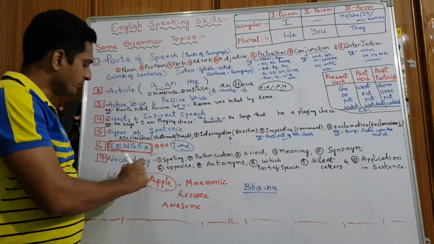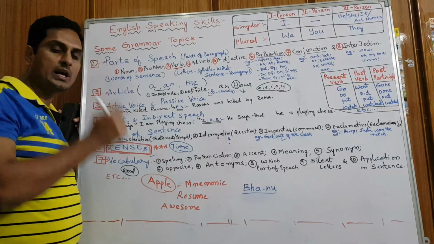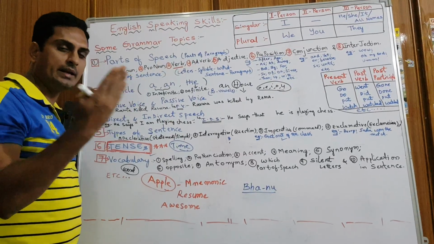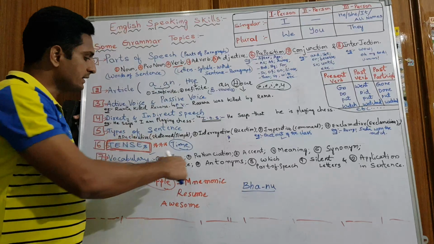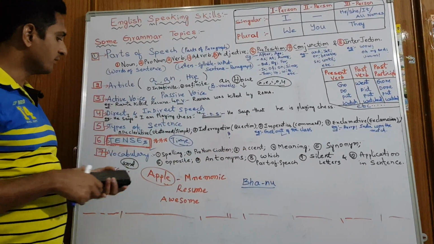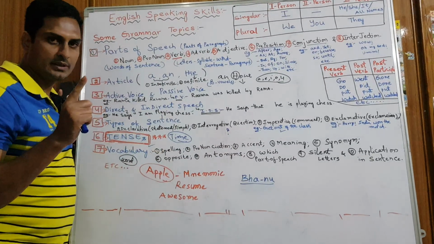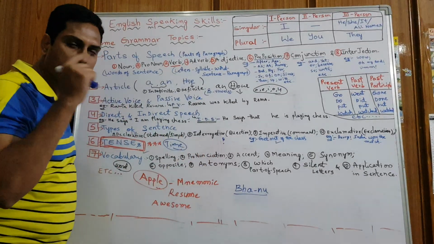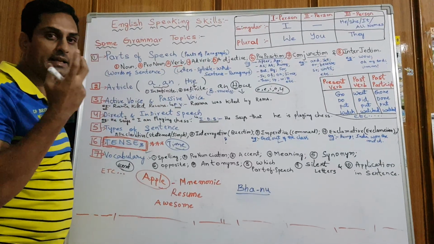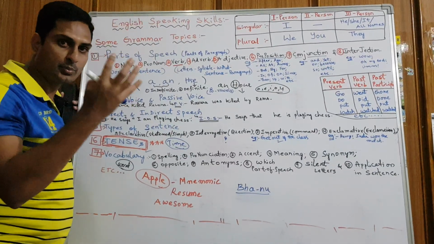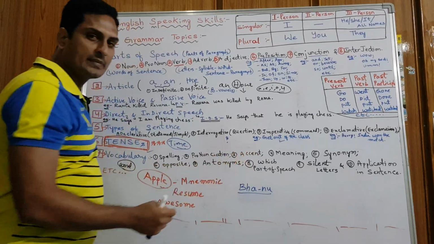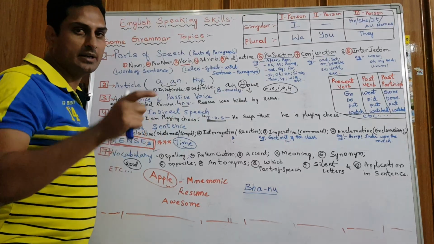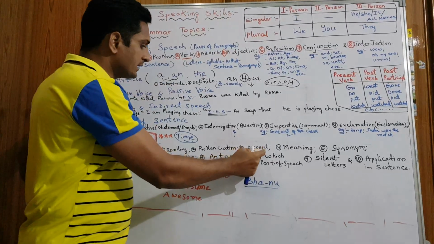Spelling, we need to have more vocabulary in our brain. Vocabulary means words. We need to know everything about a word. When we read a new word, we need to have these 10 things in our brain. For example, the spelling of the word, we should know it. Then pronunciation, how to pronounce the word. It comes by phonetics. By learning phonetics, we will come to know how to pronounce the word. Then accent. Accent will differ area wise, state wise and country wise. We should know the exact accent of the word.